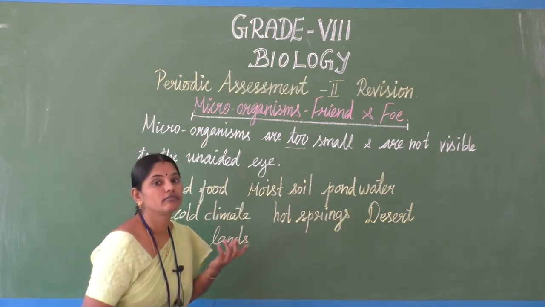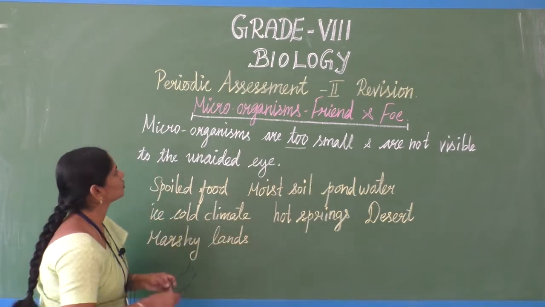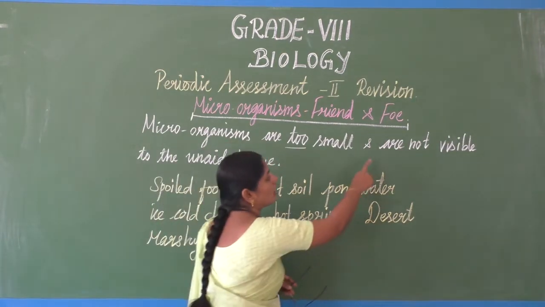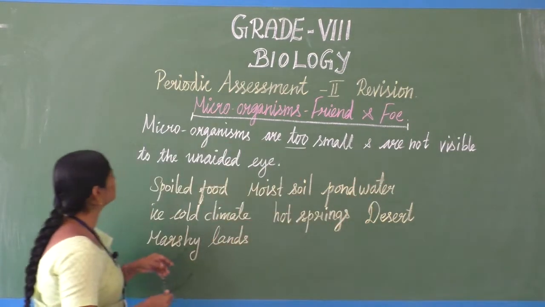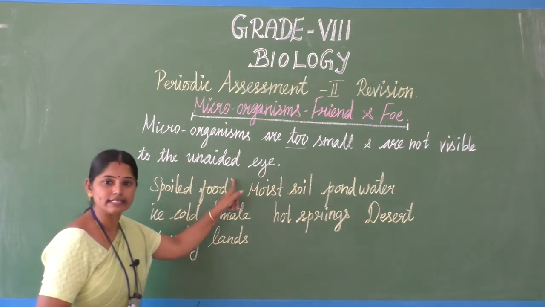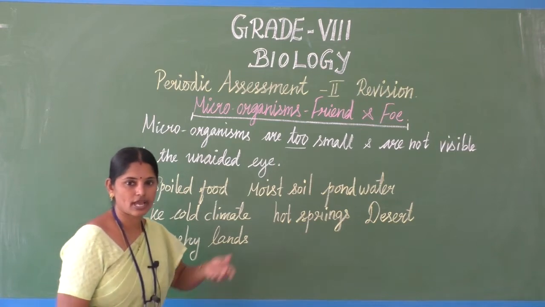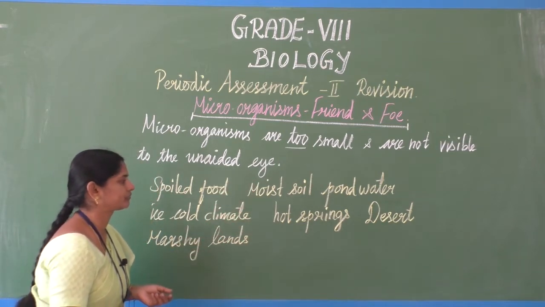Without that we are unable to view. So the microorganisms are too small and are not visible to the unaided eye. If the definition asks, you can write like this, okay.